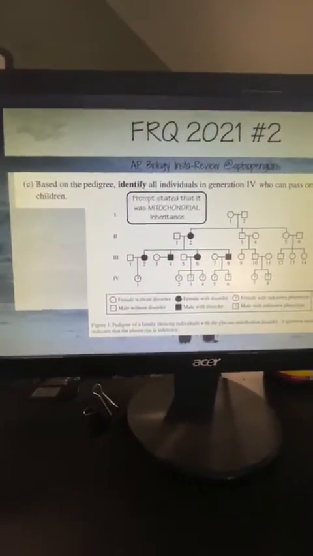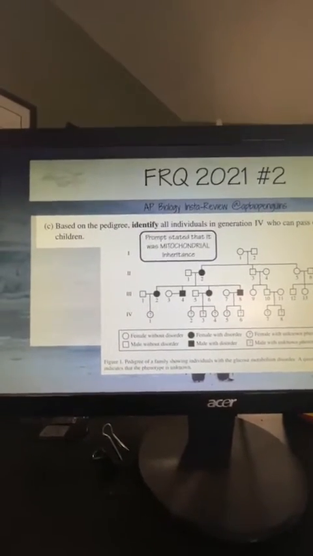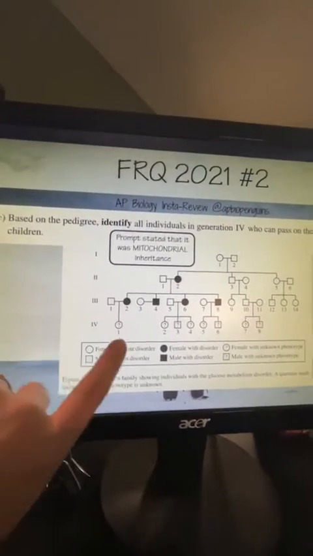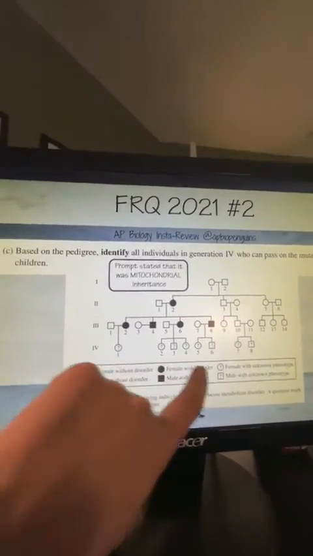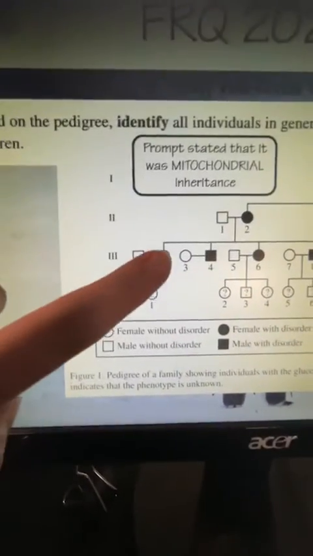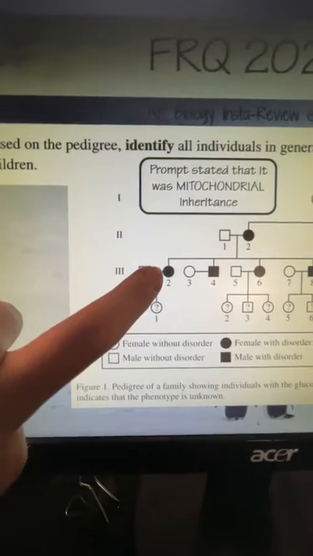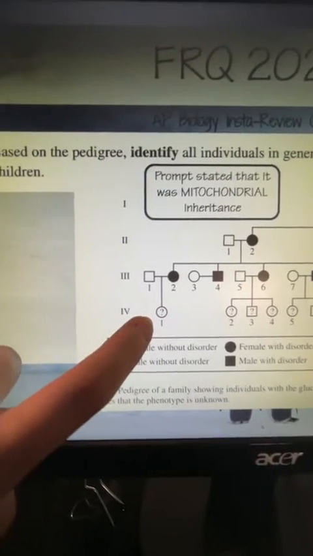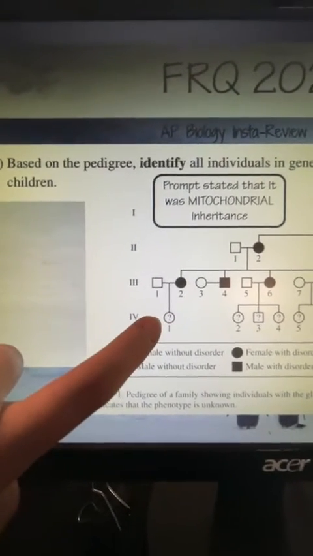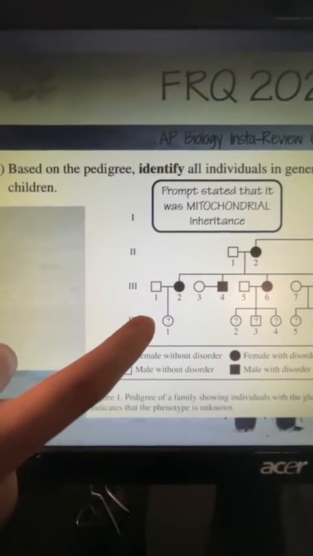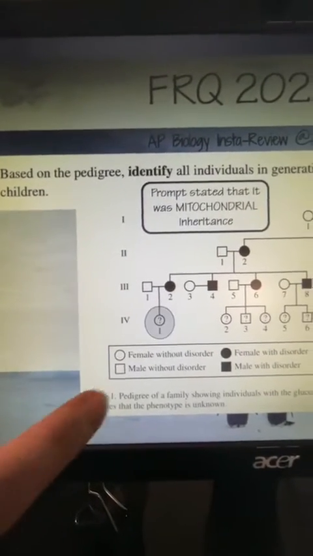If you have an affected male, that's not going to be able to pass it on to their offspring because they don't donate the mitochondria. So that's what we're looking at here: the prompt stated mitochondrial inheritance. So we are looking at individuals in generation 4, these individuals down here, and who is going to be able to pass it on. Here we have 3-2 has the trait and is going to pass on that trait to 1, right? Can this individual pass it on? Well, yes, because that is a female.